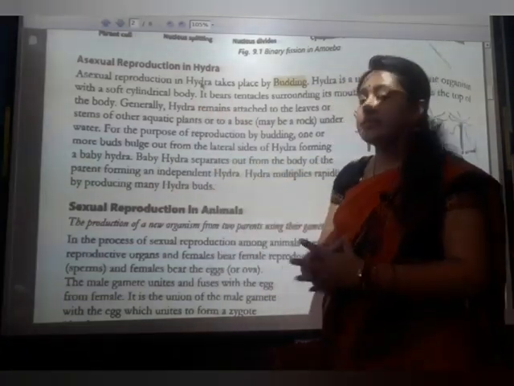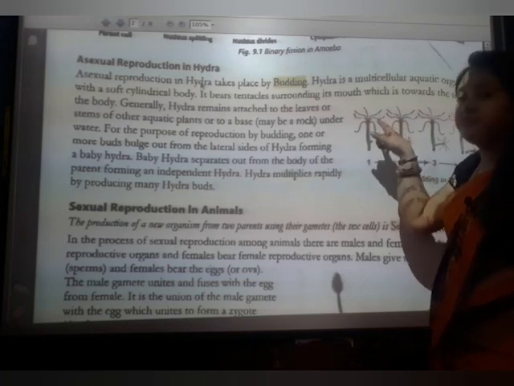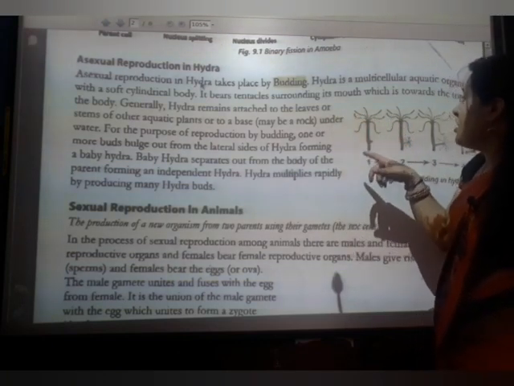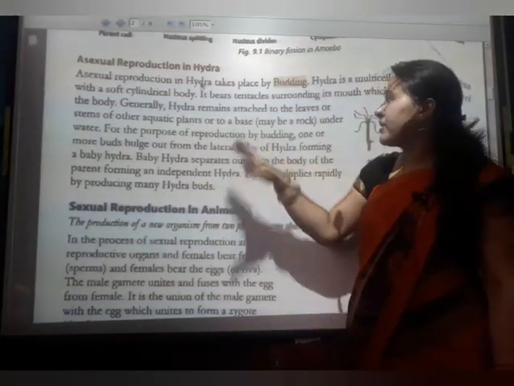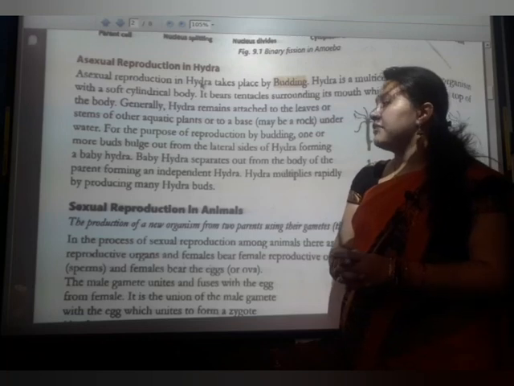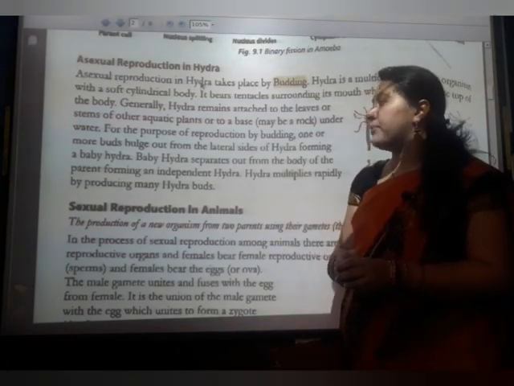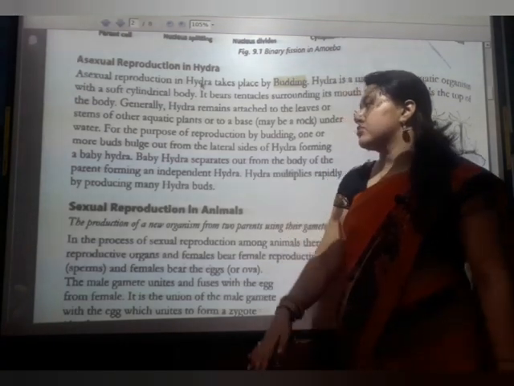It bears tentacles. Here the diagram is there, and this is called the tentacles, surrounding its mouth, which is toward the top of the body. Generally hydra remains attached to the leaf or stem of an aquatic plant or a base. Some base is required to which they have their body stuck.